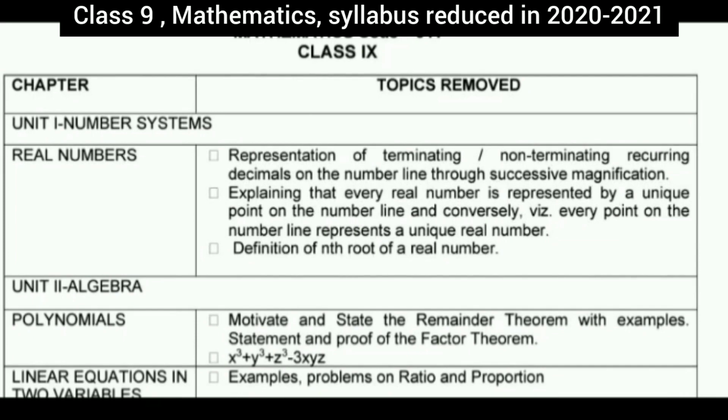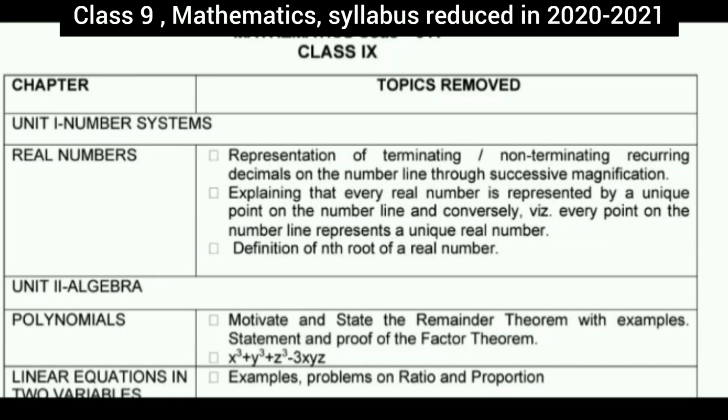decimals on the number line through successive magnification. Explaining that every real number is represented by a unique point on the number line and conversely, viz. every point on the number line represents a unique real number, and definition of nth root of a real number. This portion has been deleted for 2020-2021.